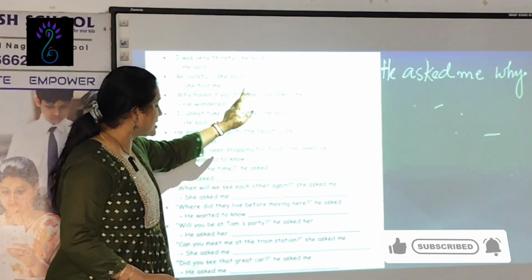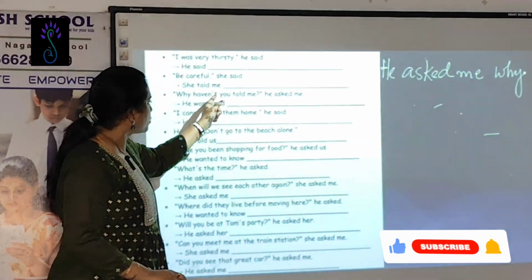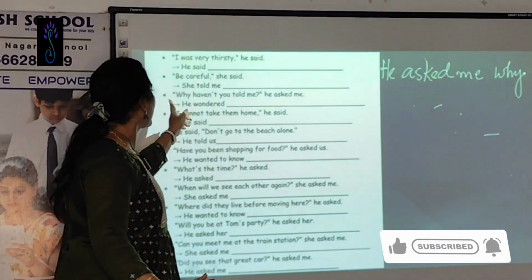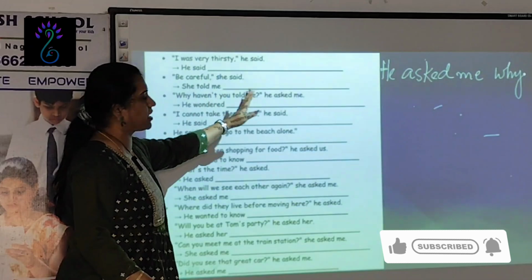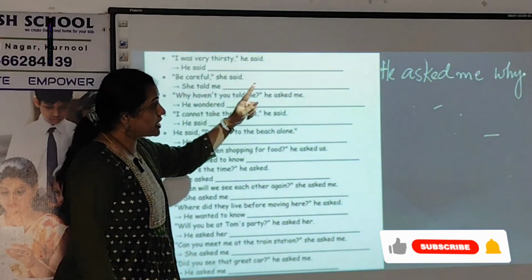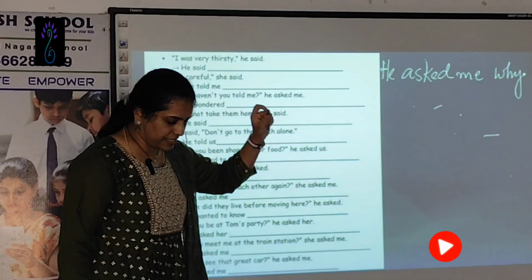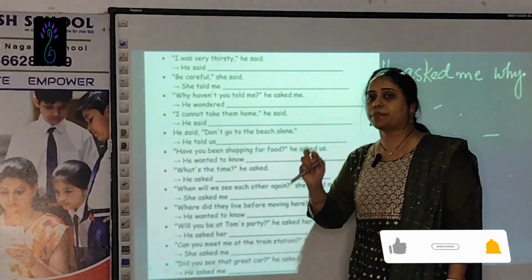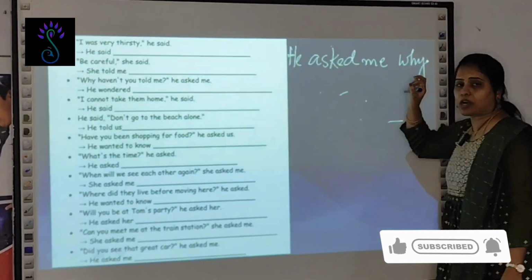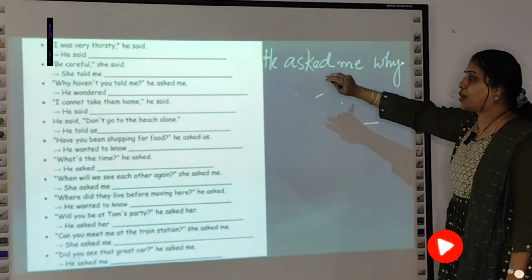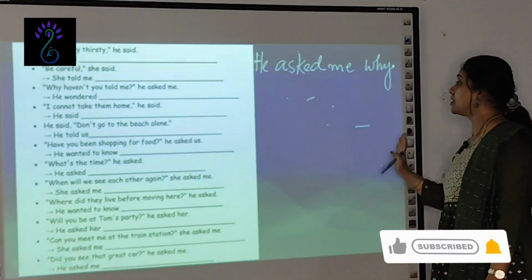When converting this, they'll put the same thing: why hadn't you told. No. You are changing that interrogative to assertive. In assertive sentences, it should be immediately a noun or pronoun. First the noun or pronoun comes, then the helping verb.